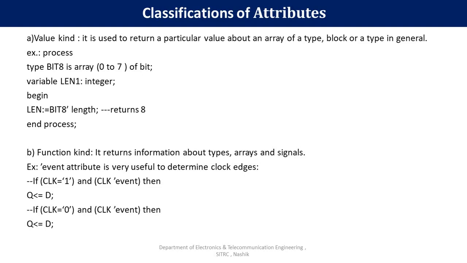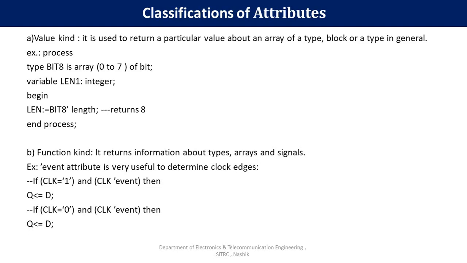Second attribute is of the function kind. Means it returns the information about types, arrays and different signals. You can consider the event attribute, which is very useful to determine the clock edges. Means whenever the clock edge is identified, whether it may be the rising edge or falling edge of the clock, at that time it will execute the next sequential or concurrent statement.